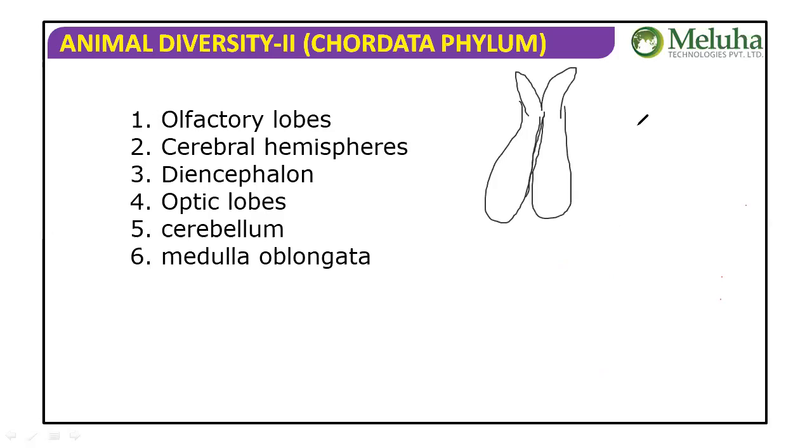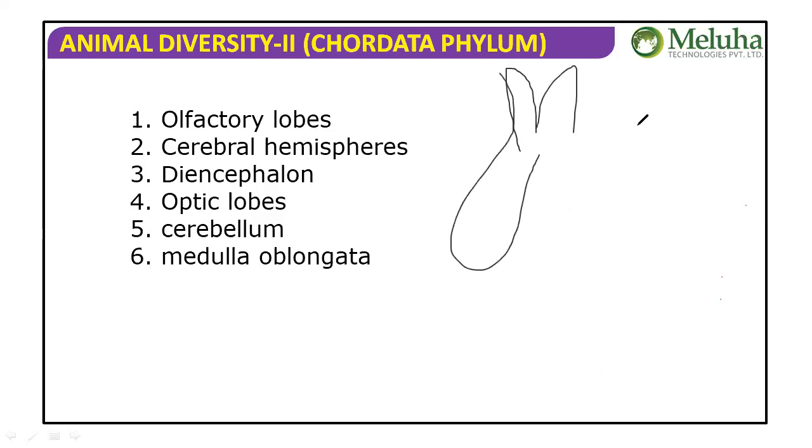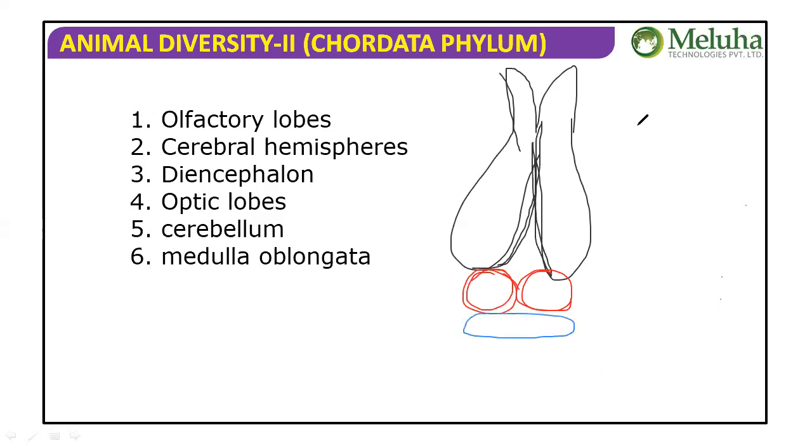Wait, I'll change the color. We'll draw it. Olfactory lobes, then cerebral hemispheres, the cerebrum as we used to say, and next optic lobes. These two are the corpora bigemina. Then after that, cerebellum. Then medulla oblongata. The medulla oblongata continues in the form of the spinal cord.